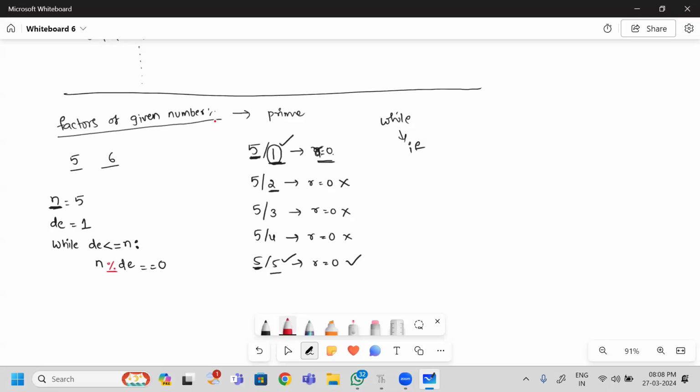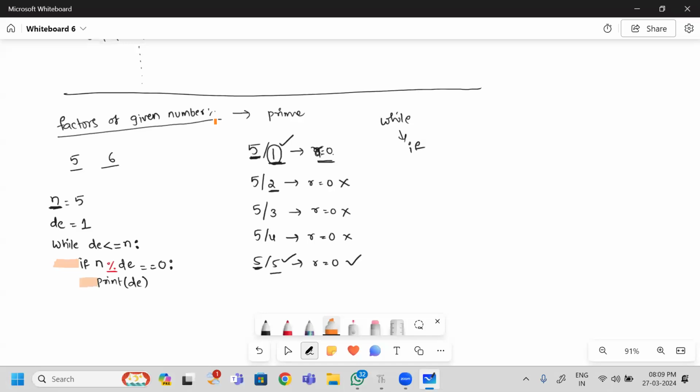So modulus, if its value is equal to 0. While I am speaking this, I am saying if. So you need not remember; if you know English, you can write a Python program. If n modulus de equal to 0, then I consider this denominator as a factor, so I am going to print it as de. Here, observe carefully: this is one indentation, this is one indentation.